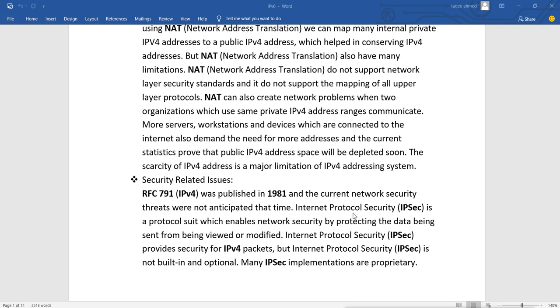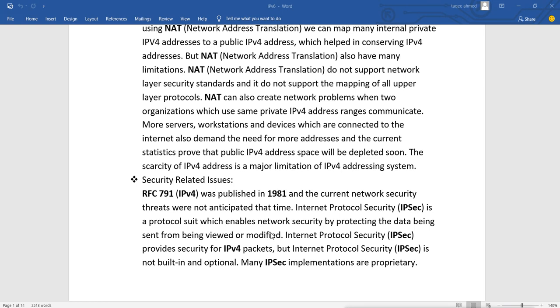Now Internet Protocol Security, that is IPsec, is a protocol suite which enables network security by protecting the data being sent from being viewed or modified. IPsec provides security for IPv4 packets. But IPsec is not built in and is optional, and many IPsec implementations are proprietary.